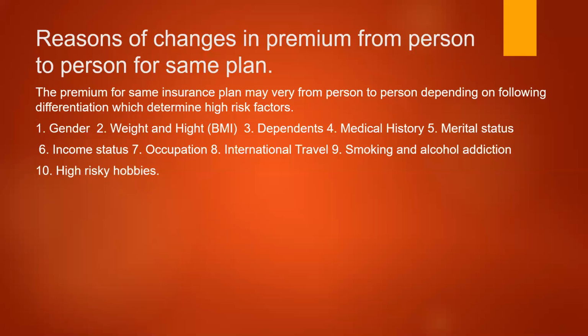Next one is marital status. If the person is married, the insurance premium is more. If unmarried, the insurance premium is less because of dependency. Income status is also taken into consideration.